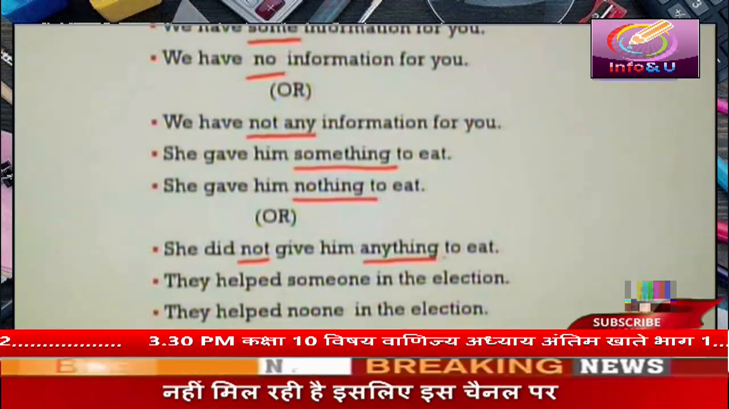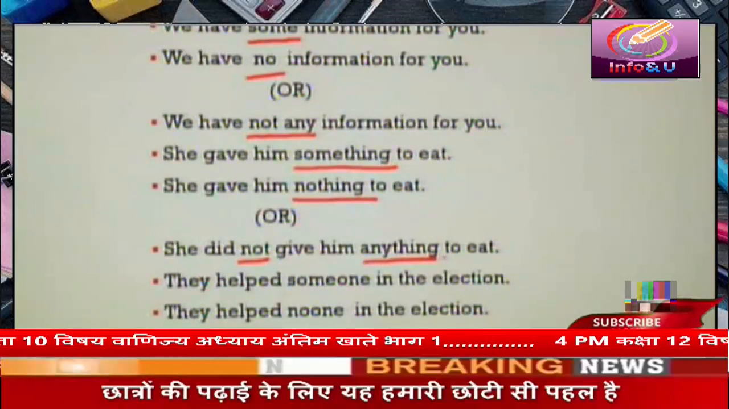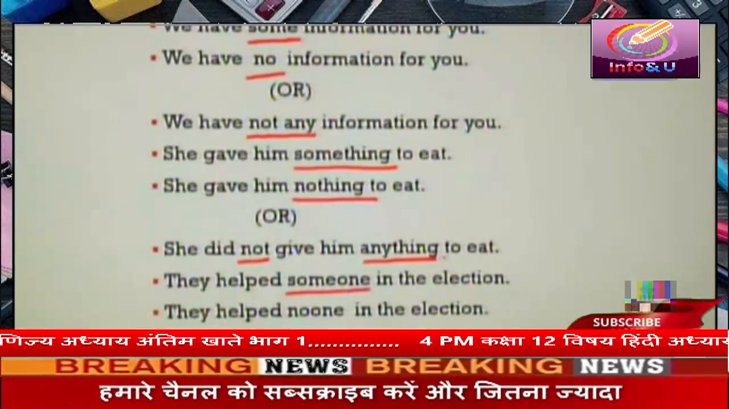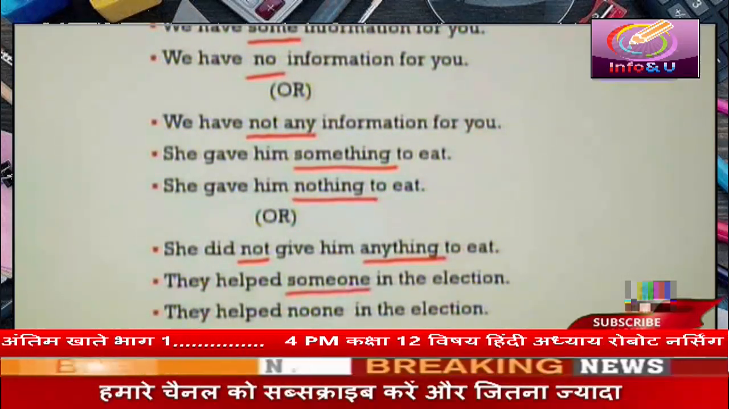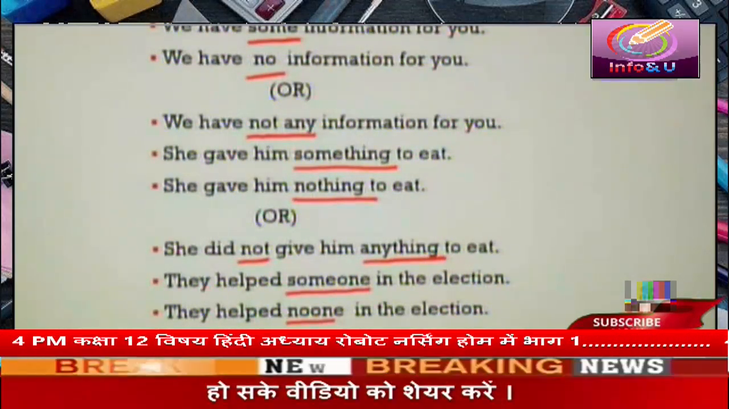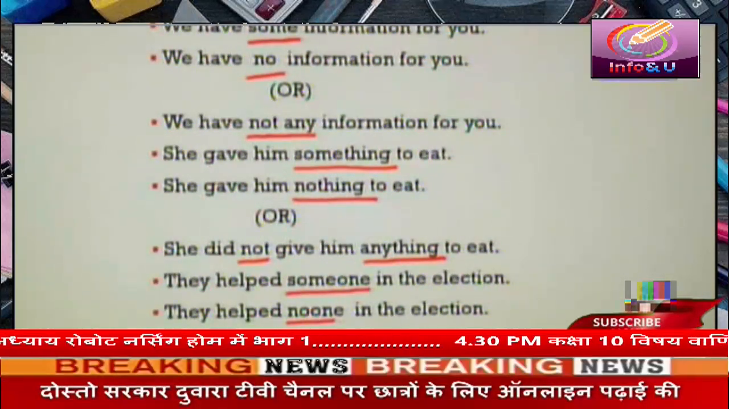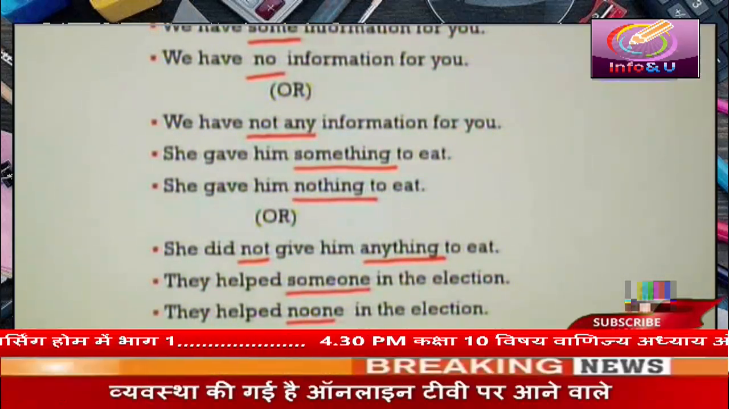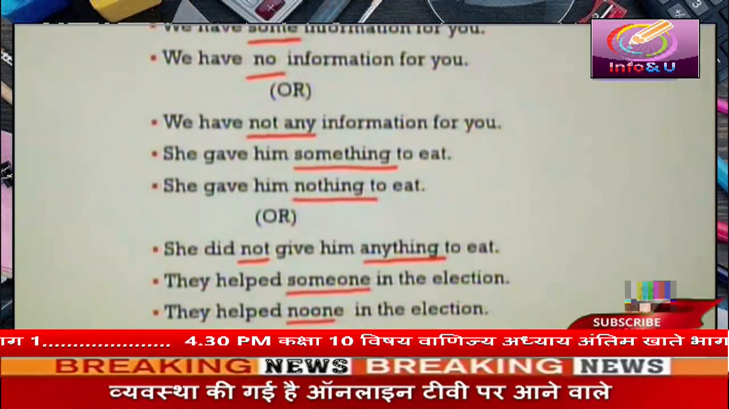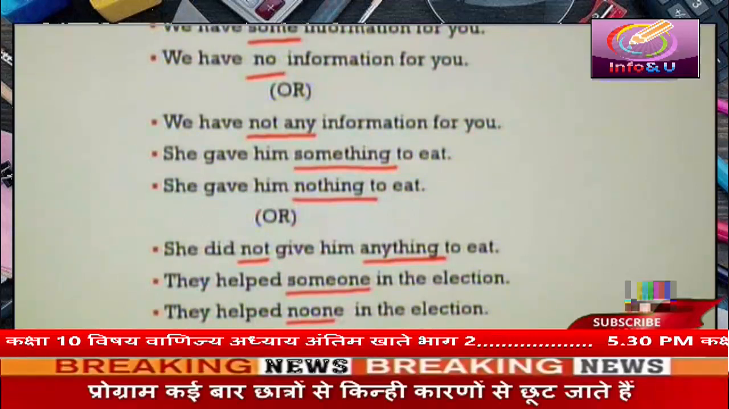They helped someone in the election. In this sentence, we have this word someone. We will change someone into no one. So we will write, they helped no one in the election. Or, they did not help anyone in the election. In this sentence, we have used not anyone to make this sentence negative.